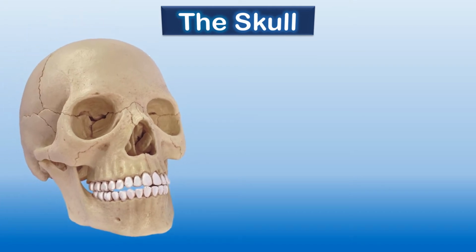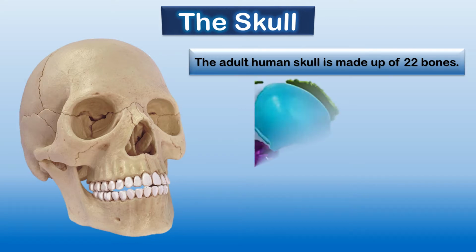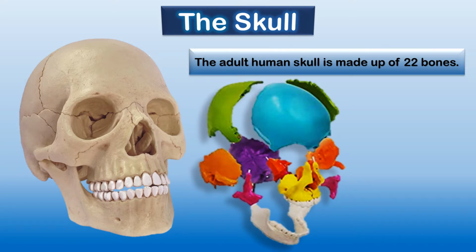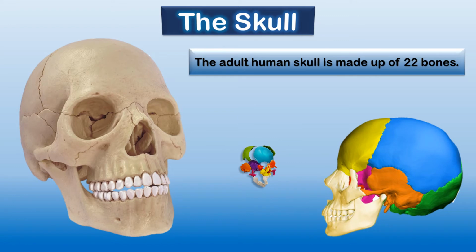Now, let's start with the skull. The skull. What can you see on the screen, children? The human skull. Children, do you know the adult human skull is made up of 22 bones? Yes. How many bones, children? 22 bones. There are 22 different bones in the human skull and they come together to form the skull. Human skull. Is it clear?